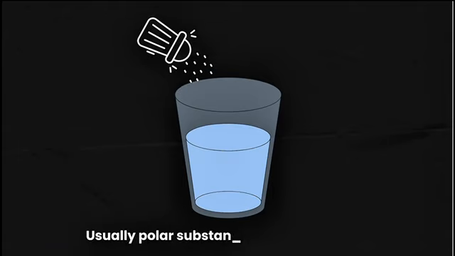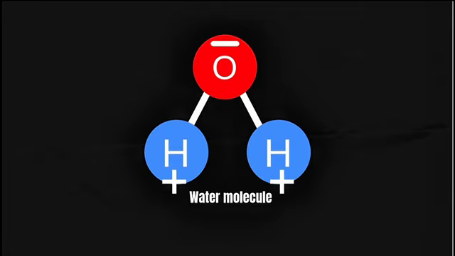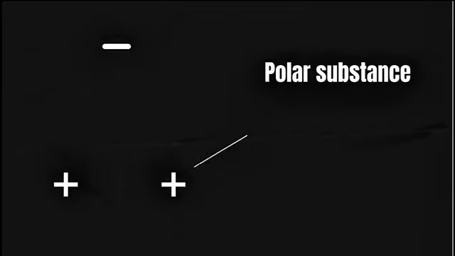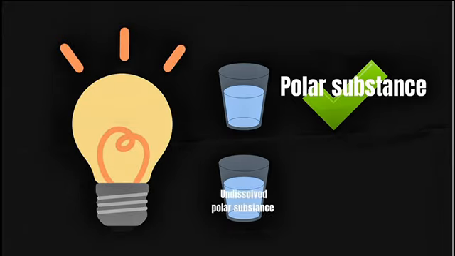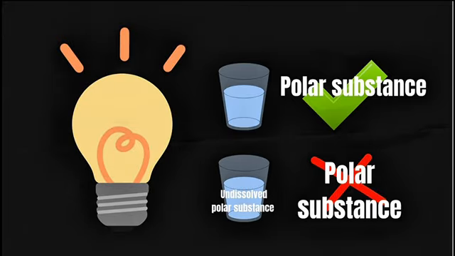Usually, polar substances dissolve in water. Water has positive and negative ends and is a polar molecule, so it attracts and dissolves other polar substances. By using this idea, we can identify polar substances.